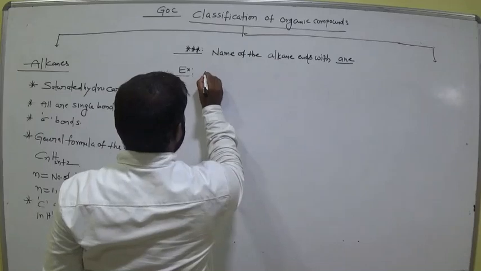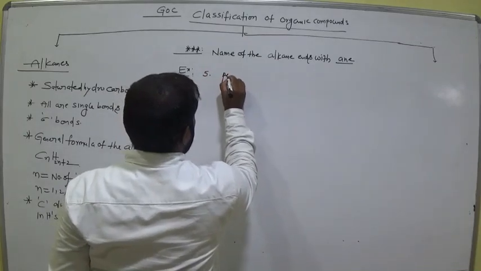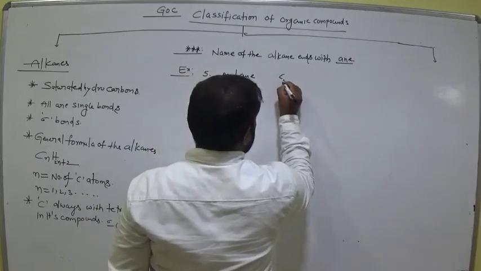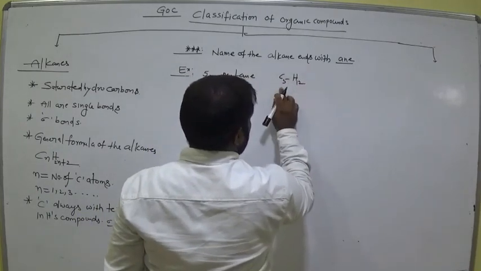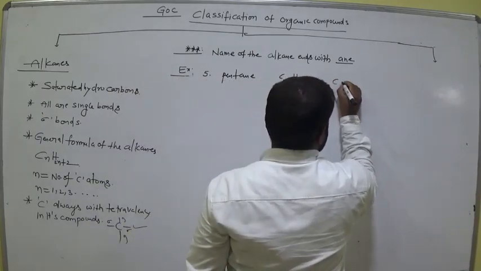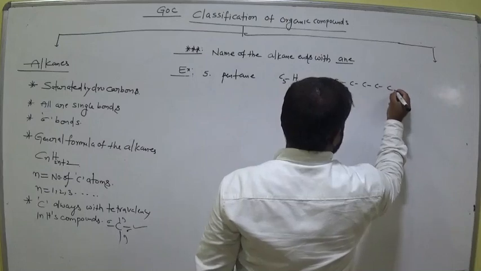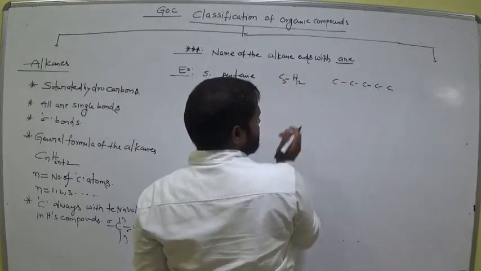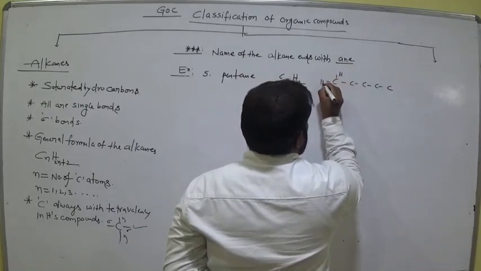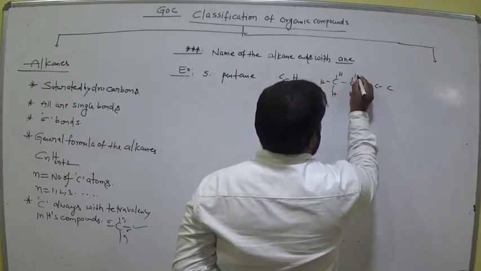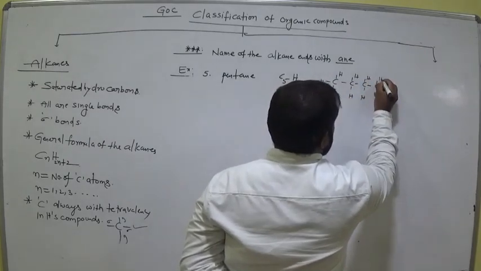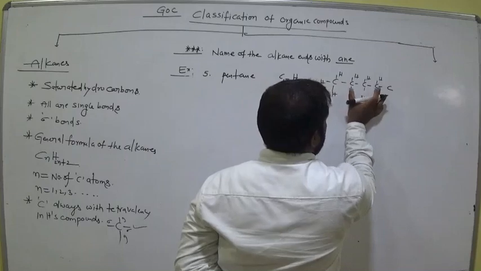Next, pentane, the fifth one. Pent means 5 carbons. C5H12. Am I right? 5 twos are 10, add 2, 12. Okay. Now 1, 2, 3, 4, 5. Am I right? 5 carbons. Simple. Middle carbons are all CH2.